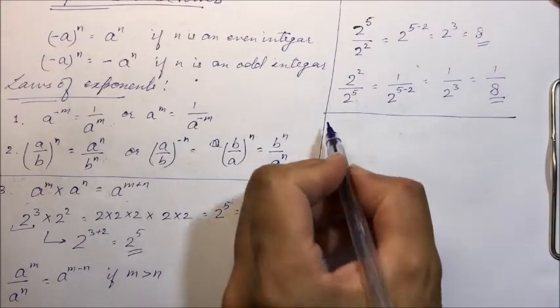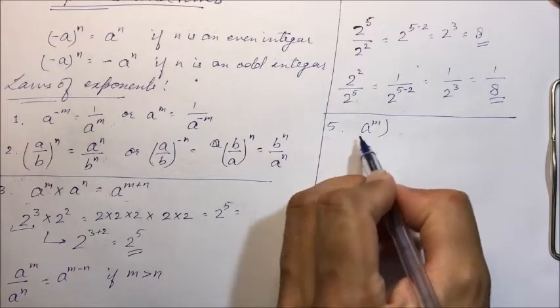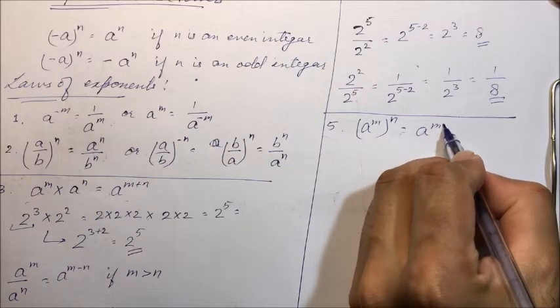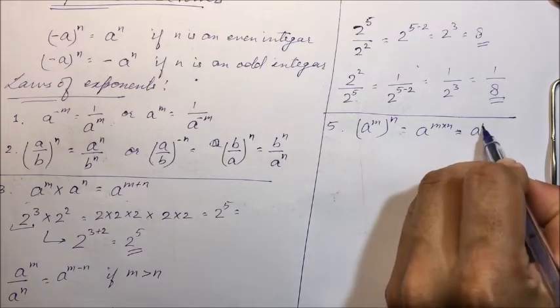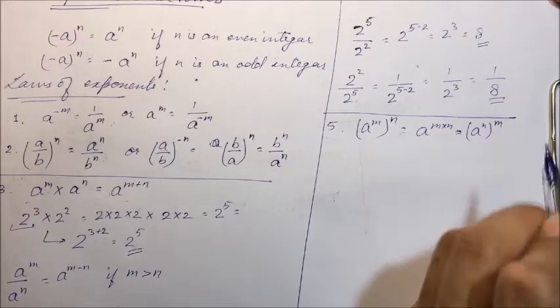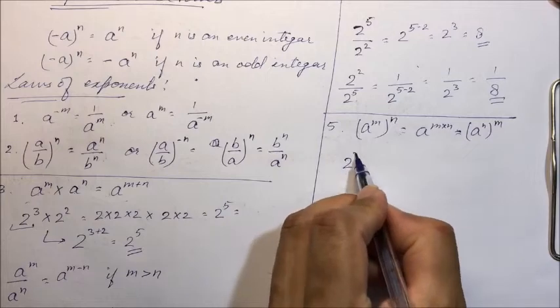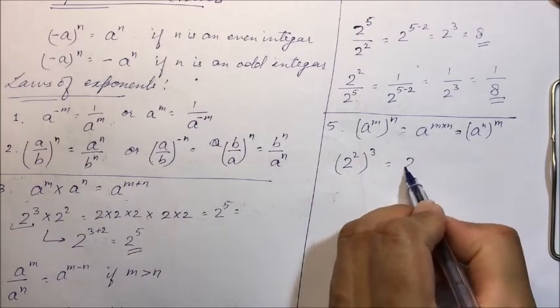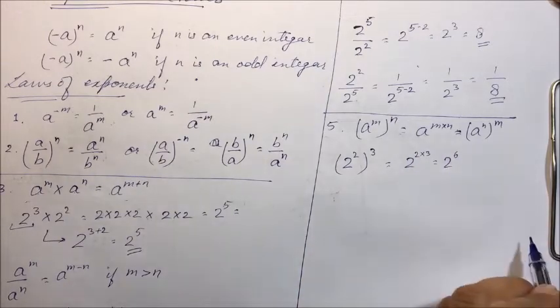And the last law we discuss, the fifth law. For example, a raised to power m, the whole raised to power n, will be equal to a raised to power m into n. Or it can be written as a raised to power n, raised to power m. So for example, 2 square, the whole cube, will be 2 raised to power 2 into 3, that is 2 raised to power 6.